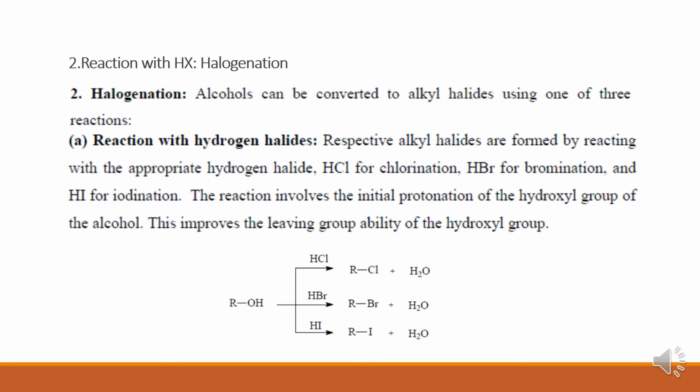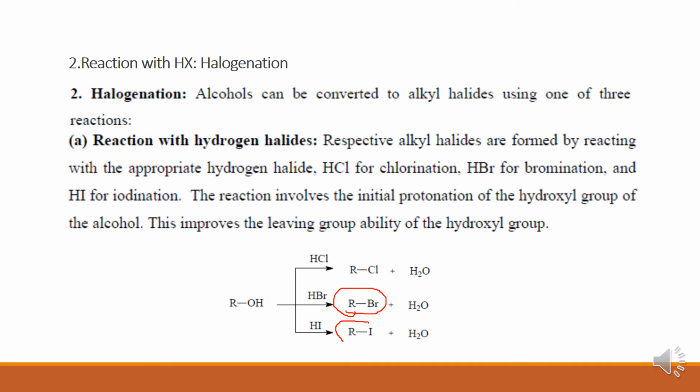Alcohol reaction with hydrogen halides like HCl, HBr, HI. Suppose alcohol is treated with hydrogen chloride, we get alkyl halides. It is a chlorination reaction. If we treat alcohol with HBr, hydrogen bromide, it will give you alkyl bromides.